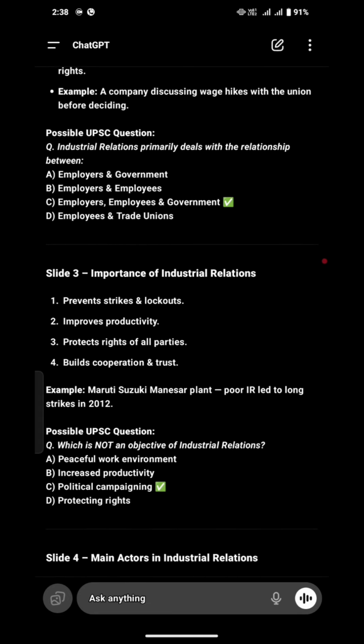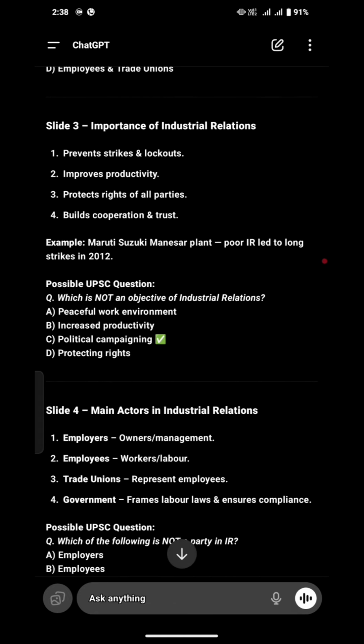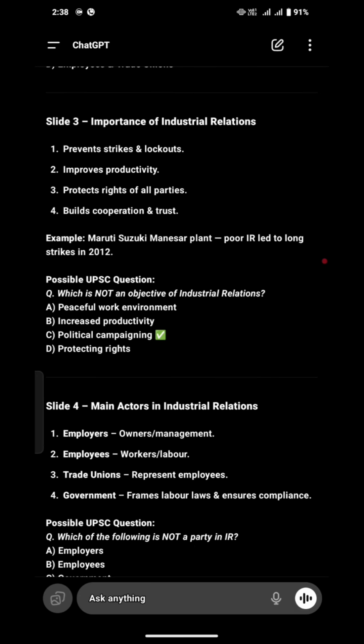Alright guys, hope you really understand the second slide. The third slide says importance of industrial relations. Now the question arises: what is the importance of industrial relations? Why is it necessary in society? For example, if there is no relation, there will be no society, and if there is no society, there will be no existence of human beings. So obviously relation is the most important thing to survive in this world.